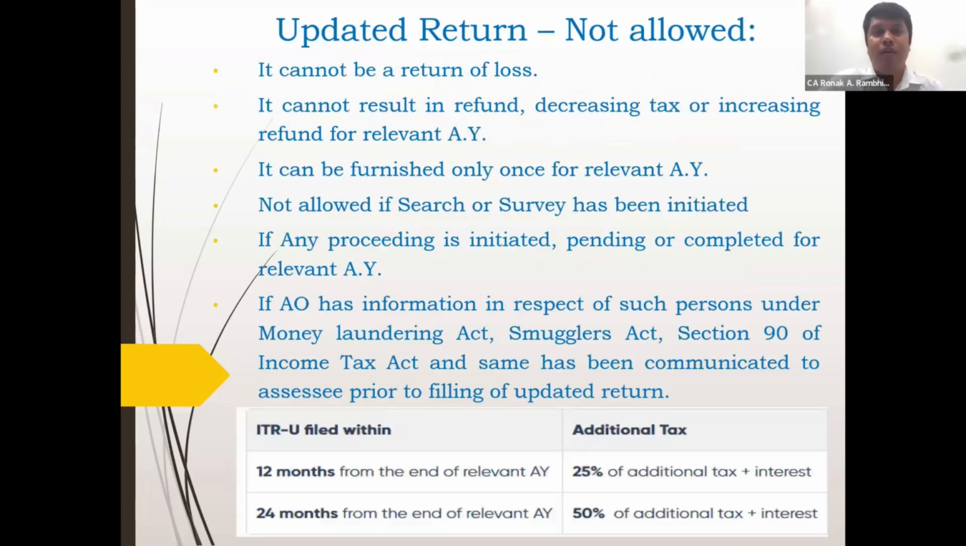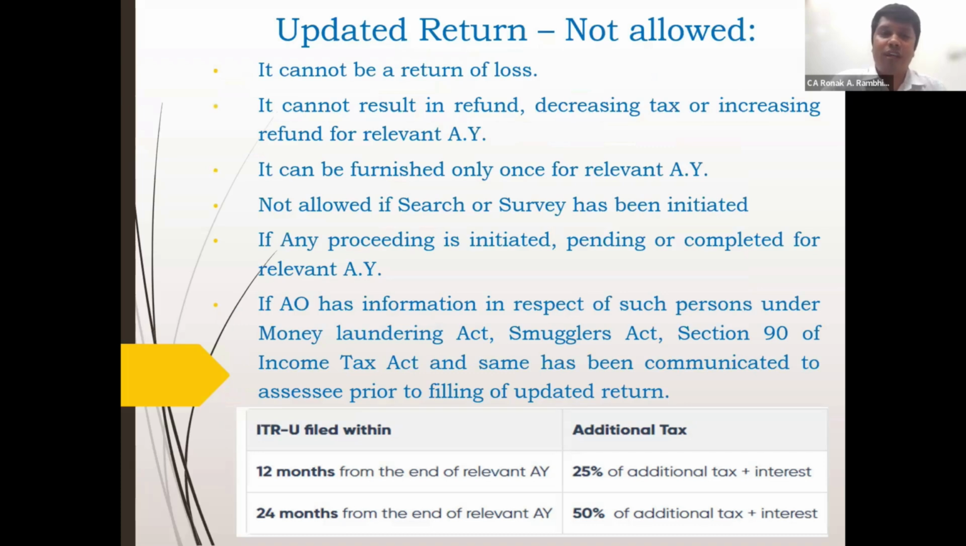Further, in case of which an updated return is not allowed: an updated return cannot be a return of loss. It cannot result in a refund, decreasing the tax or increasing the refund for the relevant assessment year. So you cannot have an updated return which has a refund attached to it. It can be furnished only once for the relevant assessment year.